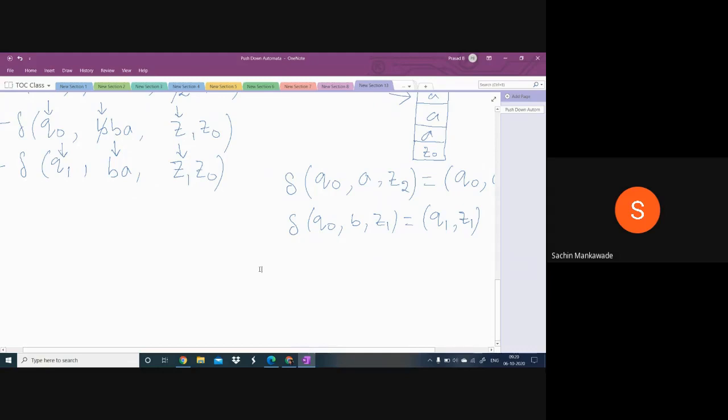But I am defining a move like this. Please concentrate here. I am defining a move like this: Q1 comma epsilon comma Z1.